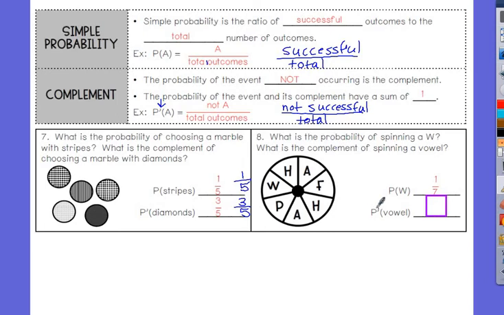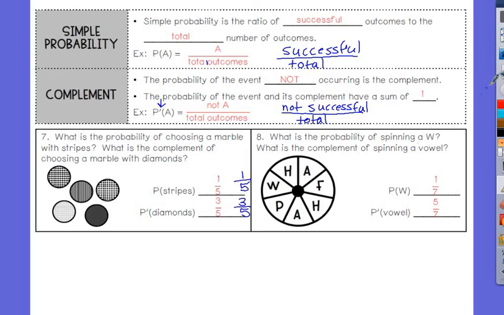Next, I have the probability of not being a vowel. So how many letters are not a vowel here? 5. How many total letters are there? 7. So the probability of not a vowel would be 5/7.